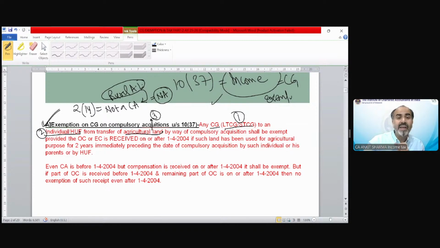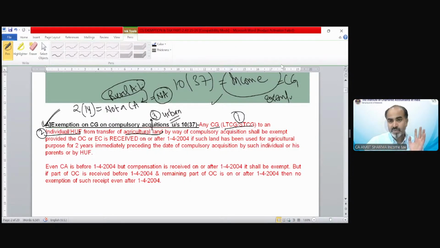So here the agricultural land is technically urban, because urban agricultural land is a capital asset. So if it has been transferred, there could be capital gain. And if there could be capital gain, then agricultural land which is in an urban area might need this exemption. Rural does not need it because it is not chargeable to the capital gain head at all.